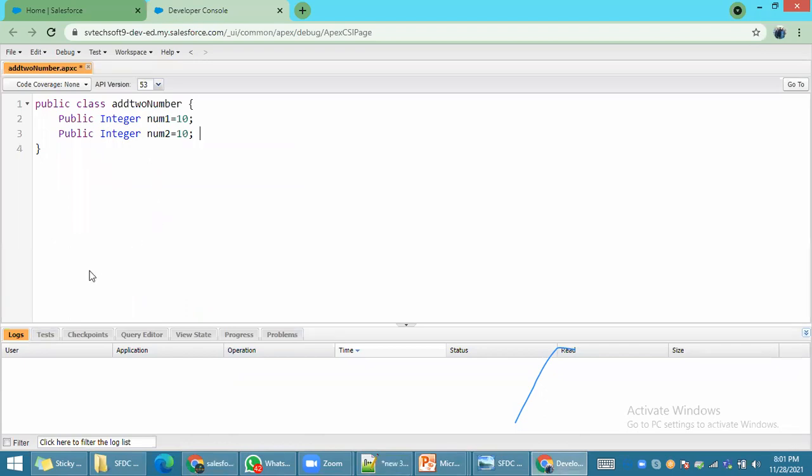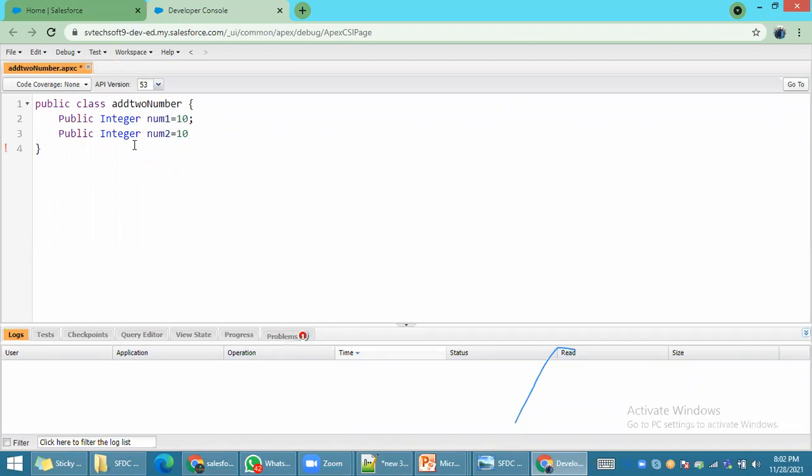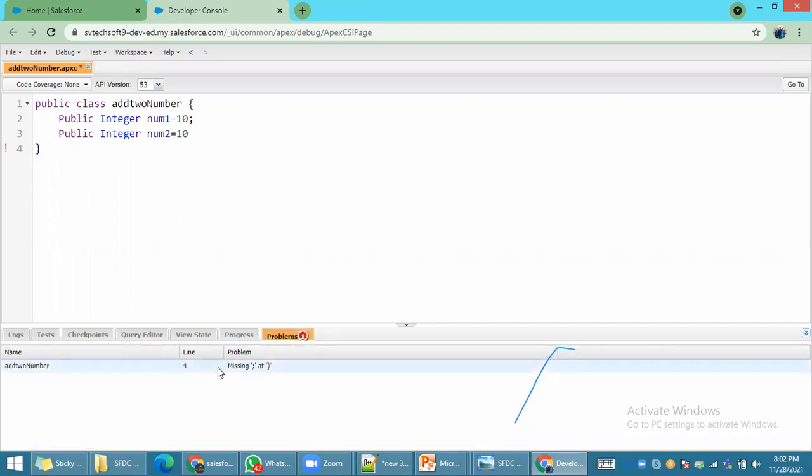Click on save. To save in the developer console, press Control S. You see, saving. If there is no error, the data will save. For example, if you miss the semicolon and I press Control S, what happened? It throws an error message, right? Error symbol. There will be problem one: missing semicolon at line number 4. Make sure you end the variable with a semicolon.